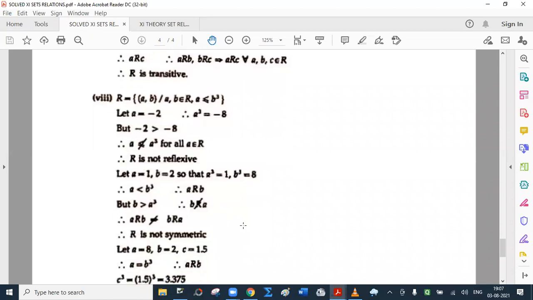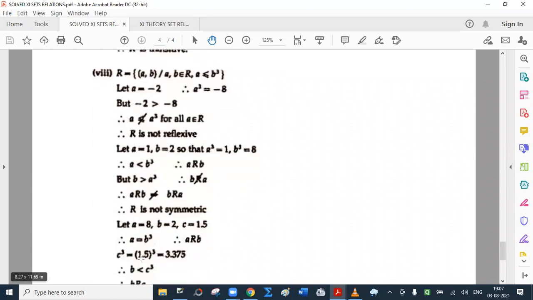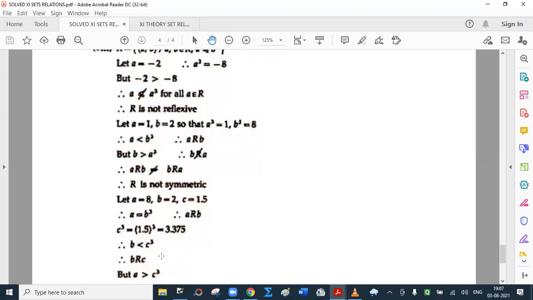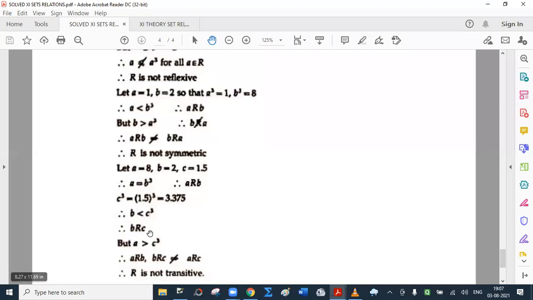Suppose A is 8, B is 2 and C is 1.5. Now A is less than or equal to B cube, so A is related to B. Now C cube is 1.5 cubed, that is 3.375. So B is less than C cube because I have taken B as 2. So B is related to C, but note that A is greater than C cube. So A related to B, B related to C does not imply A related to C, and therefore R is not transitive.